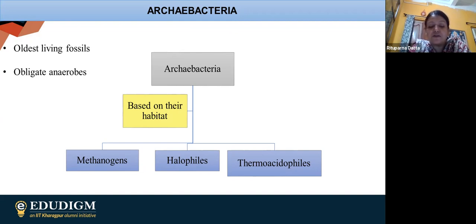Because in normal bacteria, they are having a peptidoglycan layer, as we discussed, and this peptidoglycan layer has a normal linear chain-like structure.